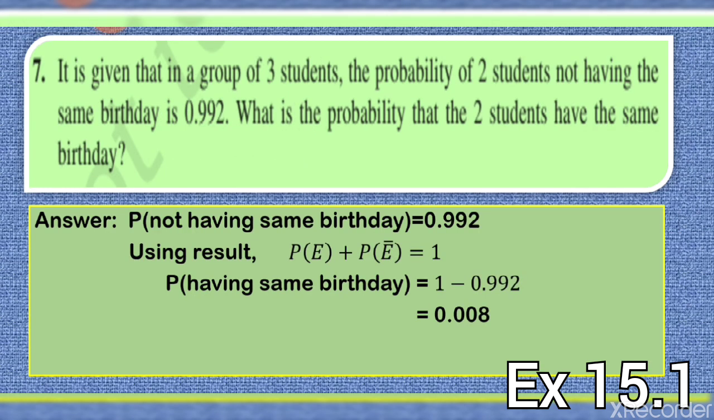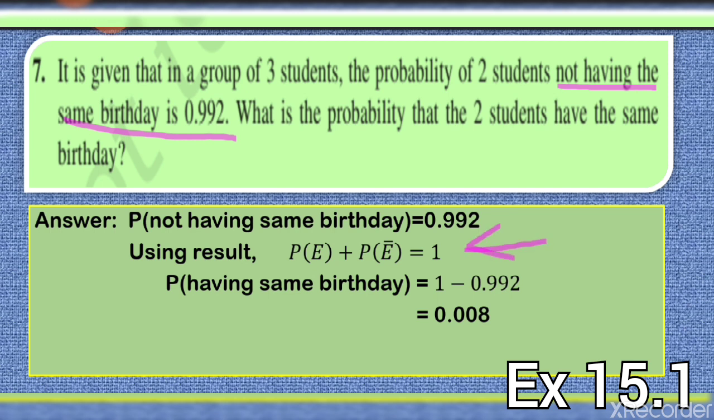Question number 7 is, it is given that in a group of 3 students, the probability of 2 students not having the same birthday is 0.992. What is the probability that the 2 students have the same birthday? Again we will use this result: the probability of an event and the probability of not the event sum to 1. The probability of not having the same birthday is given. So how can we get the probability of having the same birthday? We will subtract 0.992 from 1. So the probability of having the same birthday is 0.008. Now let's move to question number 8.